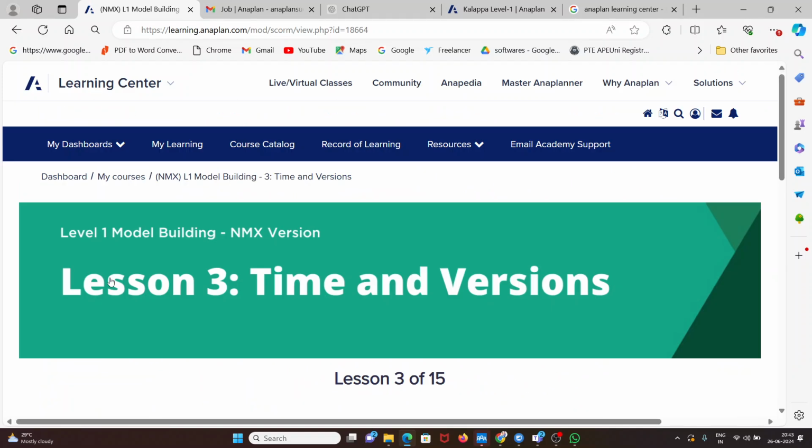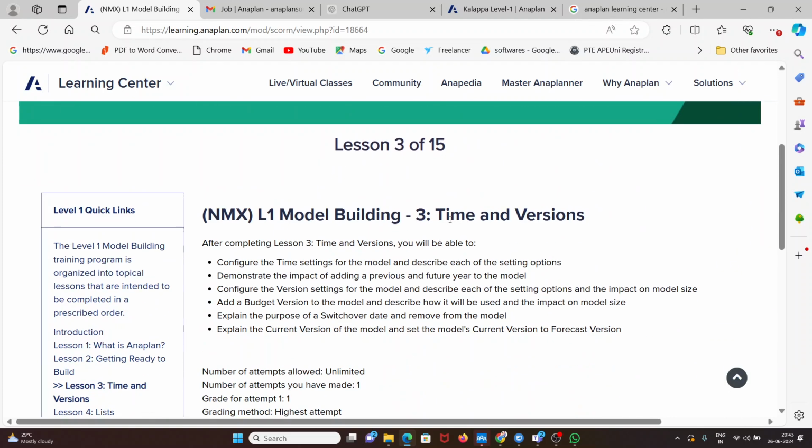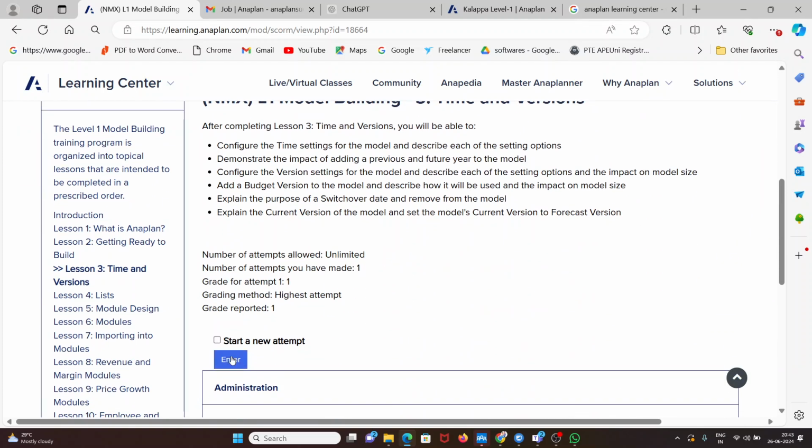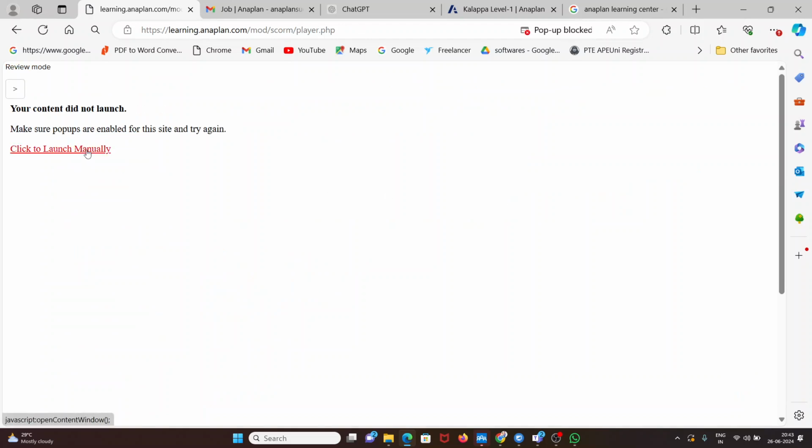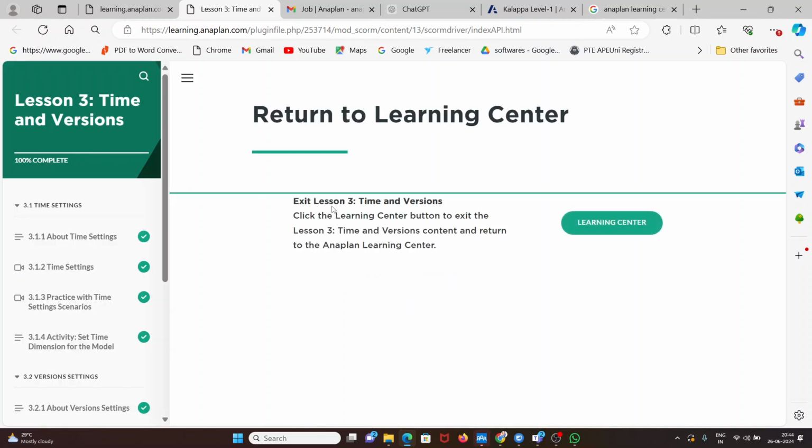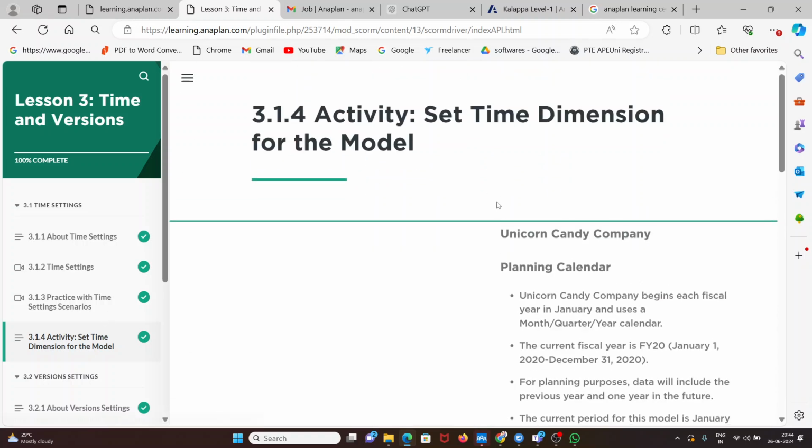Tomorrow we are going to build time and versions. Simply, I will show one example of how they will guide in the document, from starting to ending. Once we follow these steps, these lessons, 1 to 15, we'll cover all of this, and you'll have an idea of an end-to-end project in real time, how we are going to work in real time.